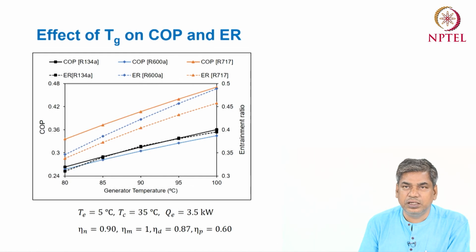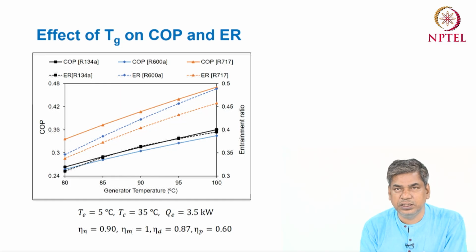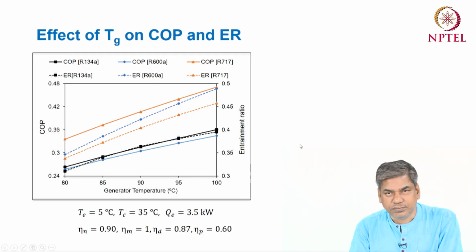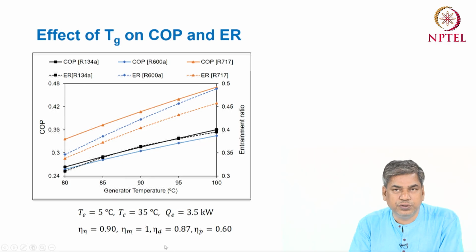Then the third variation that you can see is with respect to the generator temperature.